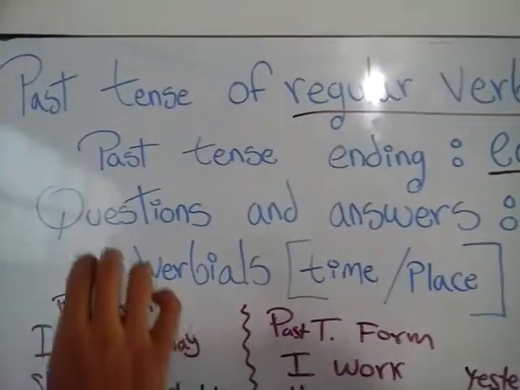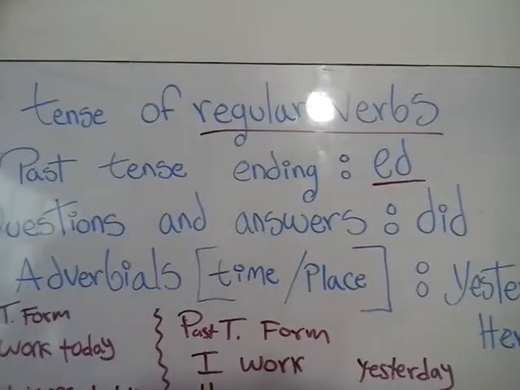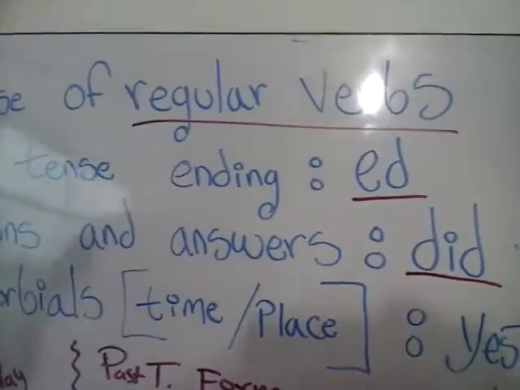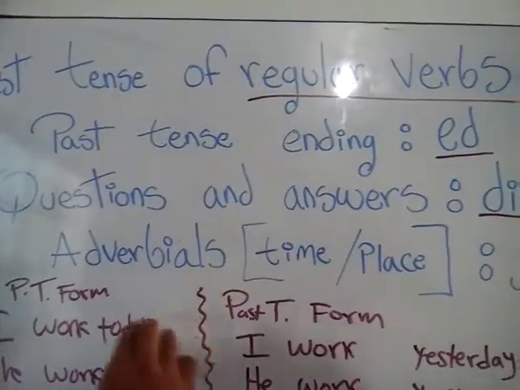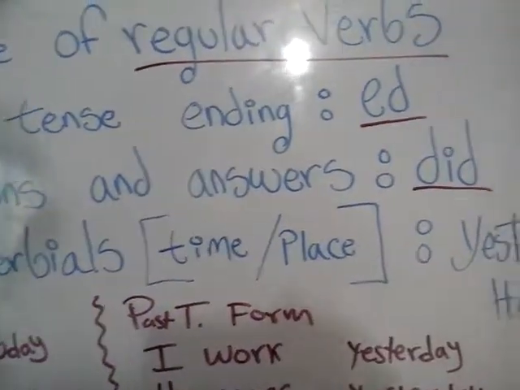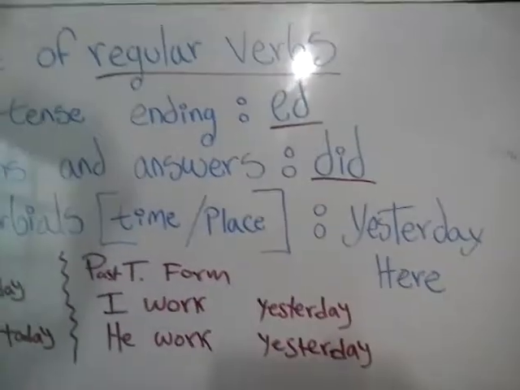We're also going to learn about how to make questions and how to give answers using the auxiliary did. This is easy to learn, and we're going to learn some vocabulary about adverbials of time and place. For example, yesterday is about time and here is about place.